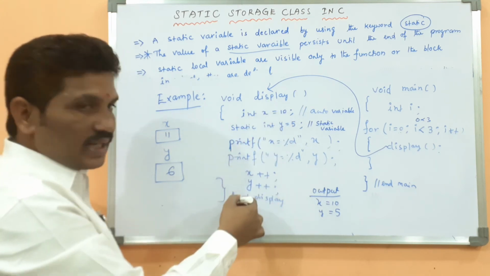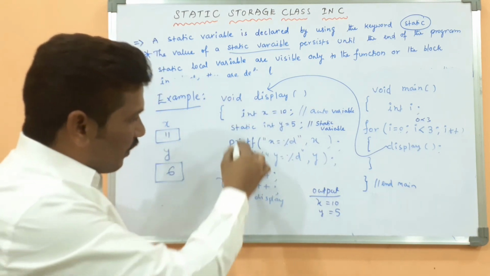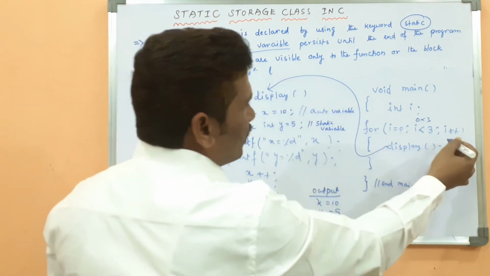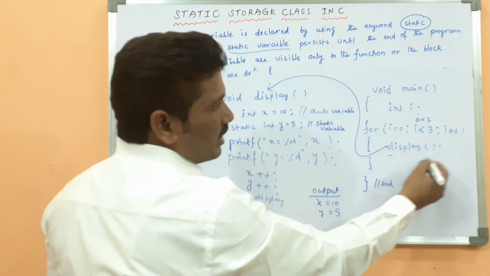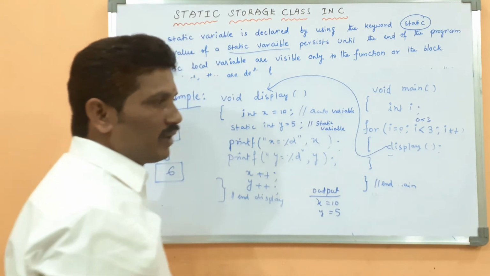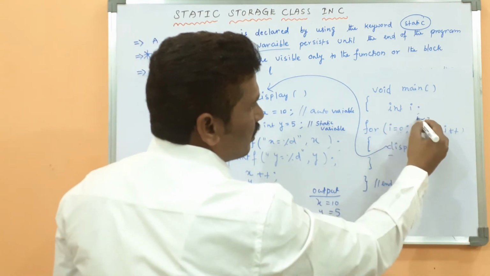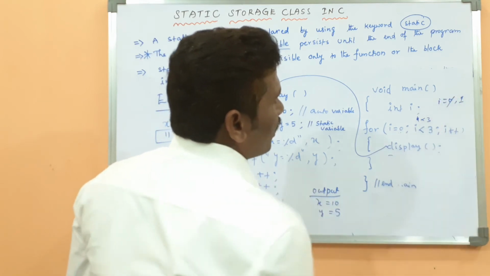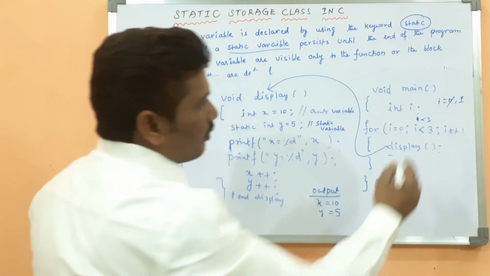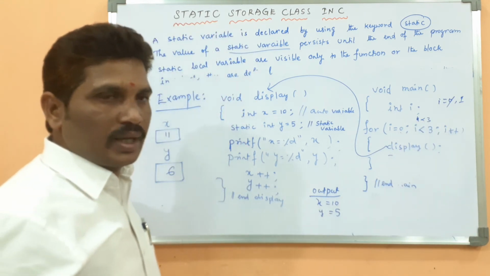Once the function ends, then the control comes back here, look at here. Yeah, function ends, again the control will come back to here. After executing, there are no more statements after the display method. Then i value is incremented by 1. Now i value becomes what? 1. Because i value was 0 previously, it is incremented by 1. i value becomes 1. Because 1 is less than 3, again the display method will be called by the compiler.